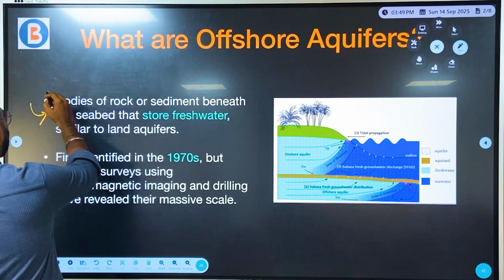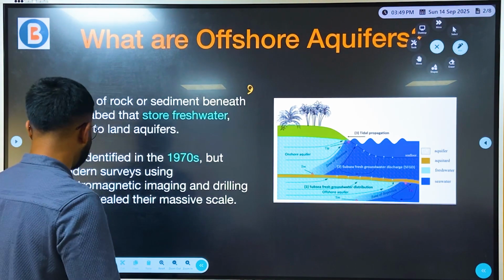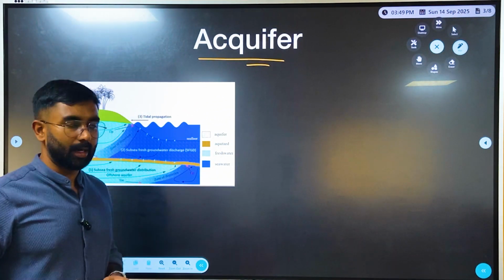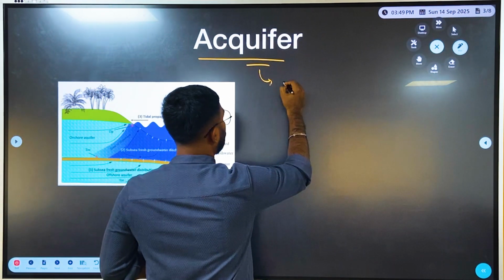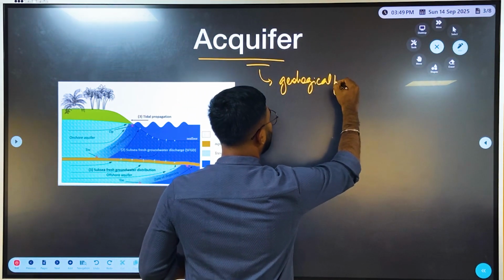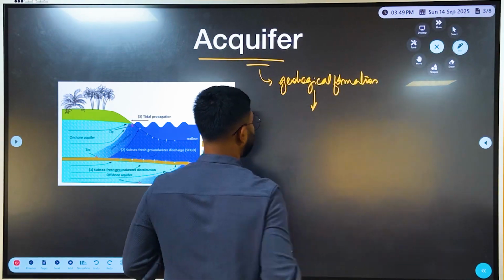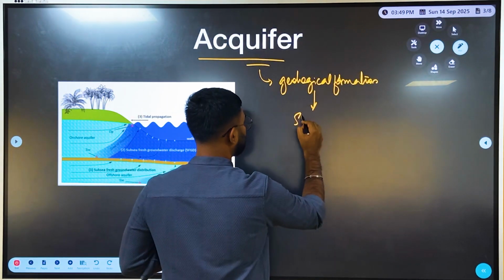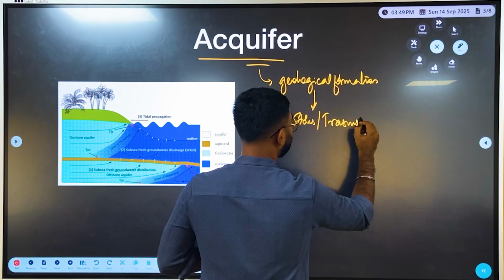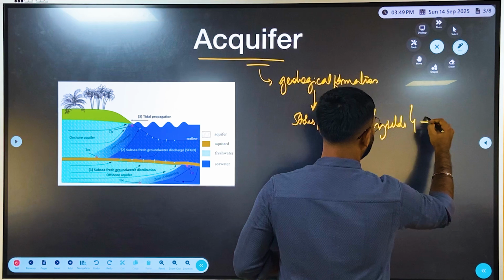Or even before we study what an offshore aquifer is, let's try and understand what an aquifer is in the first place, right? So an aquifer is one of the geological formations which has the capacity to store, transmit or even yield what?